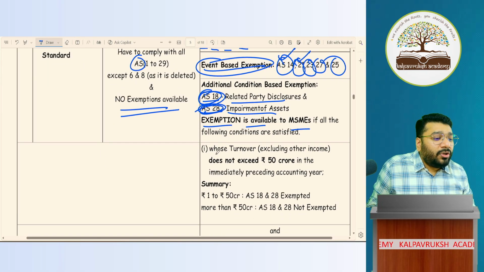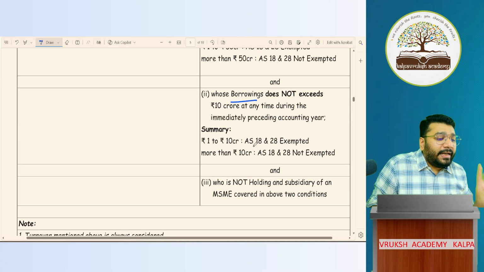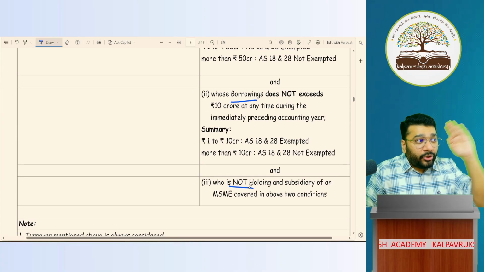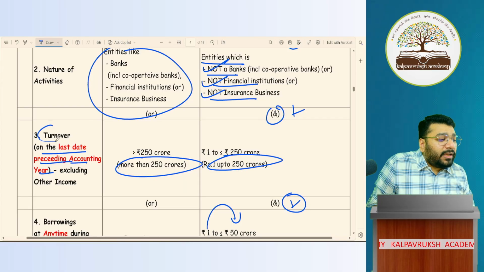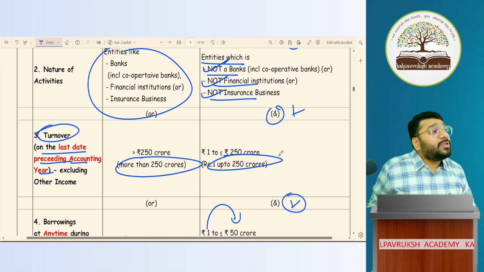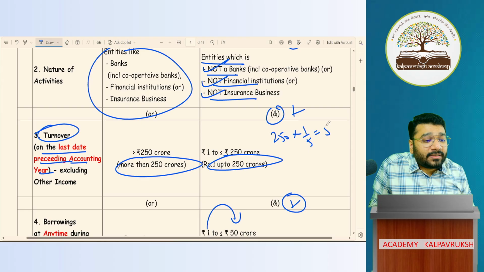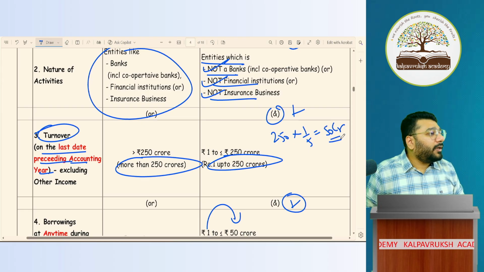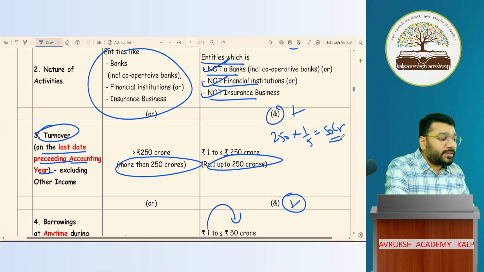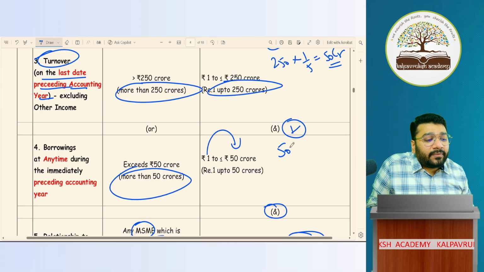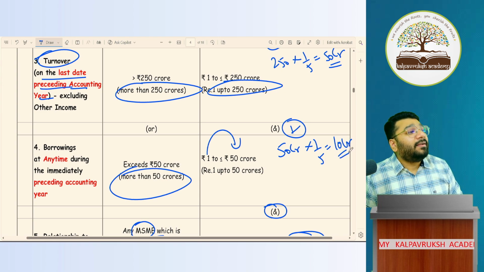First condition, turnover criteria. Second condition, borrowing criteria. Third condition, relationship criteria. Now, how to remember? Listen very carefully. Whatever the original turnover criteria is, what is it? 250 crore. Take 1/5 of that. How much is it? 50 crore. Got it? So the turnover criteria for AS 18 and 28 is 50 crore. For borrowing, what is the limit? 50 crore. What is 1/5 of that? 10 crore. So the borrowing criteria is 10 crore.